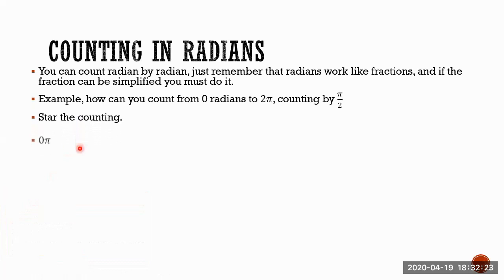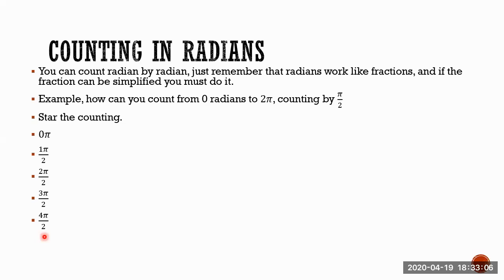Starting the counting, here we have 0 pi. Of course, we're supposed to start with 1, but I'm going to start there with 0 pi, which is 0 at the end. Then, continue with the counting, 1 pi and a half. So next after 1 pi and a half is 2 pi and a half. Continue with the counting, 3 pi and a half. Continue, 4 pi and a half, and I'm going to stop there because I'm sure that by there I already reached 2 pi. Of course, I can continue counting, 5 pi and a half, 6 pi and a half, 7 pi and a half, and so on, and construct all the positive x values in the x-axis, okay? But I'm not going to do it.